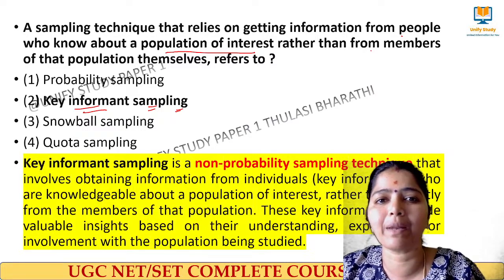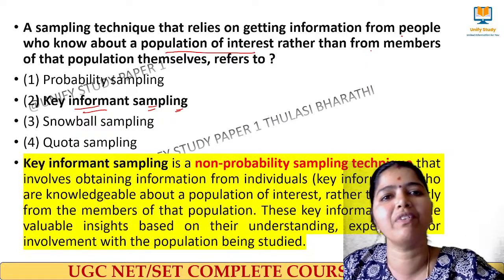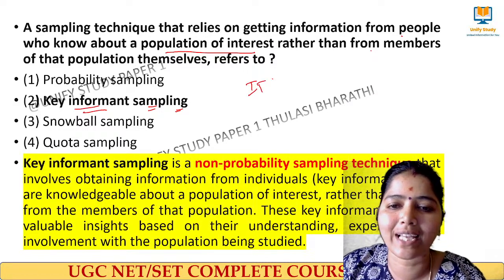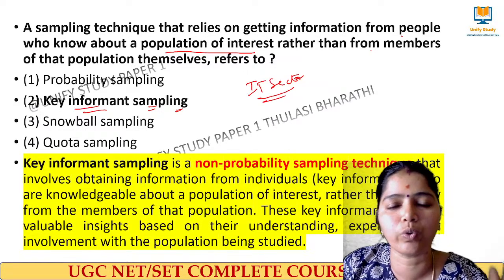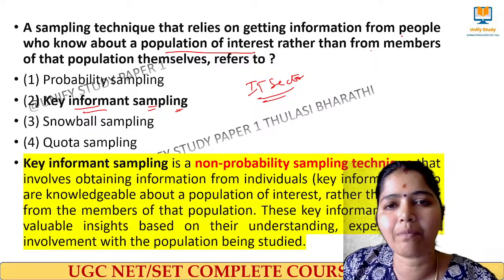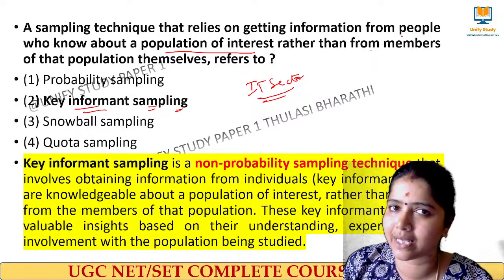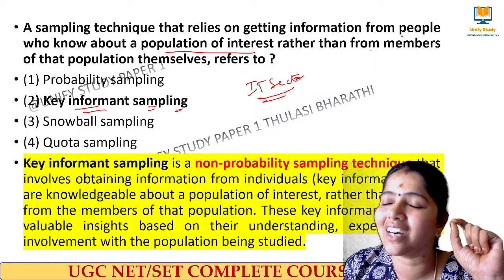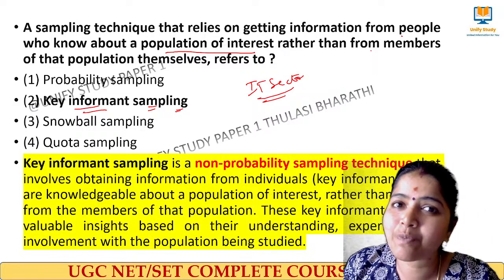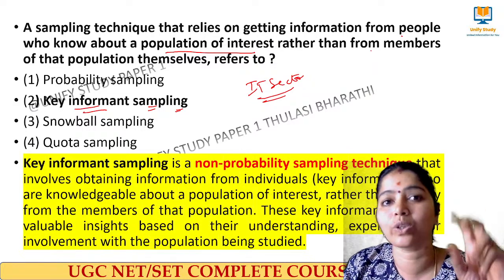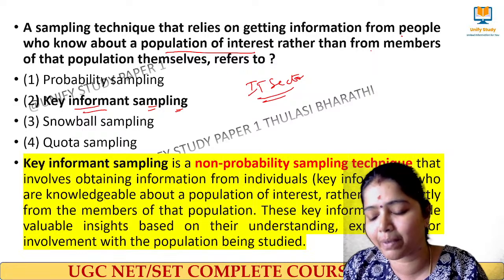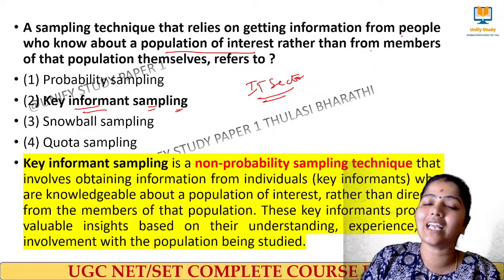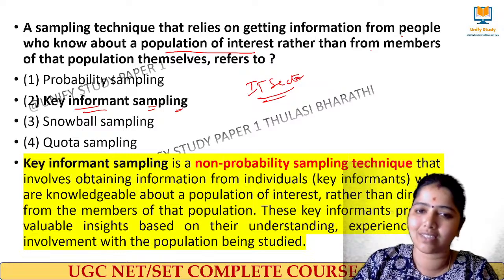But snowball sampling is what we refer some people even though we don't know whether they know or not. If you want to collect data about the IT sector, some problems or issues, you are going to do research, what you will do, you will be randomly getting people from IT sectors. But what is the main thing there is, we have to know which people are interested in that research, so that we will not get bias, we will be getting very good results over there. And that research we call key informant research.